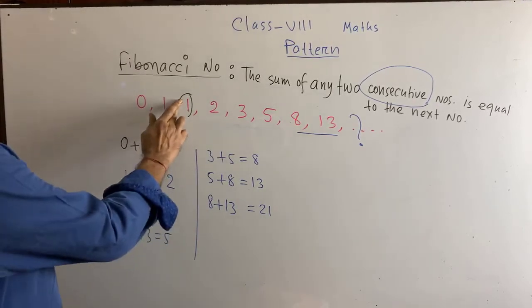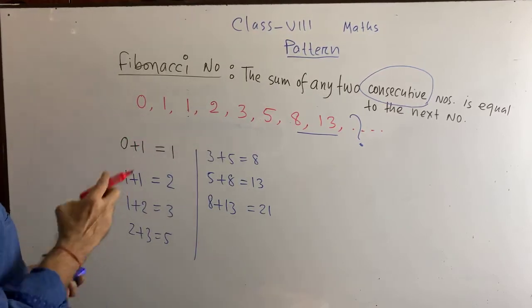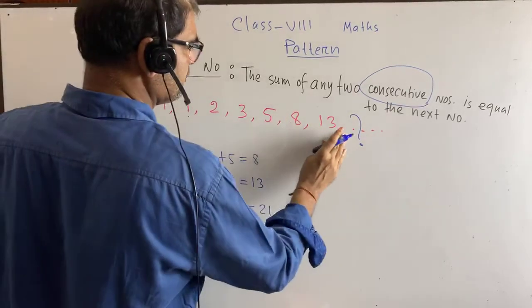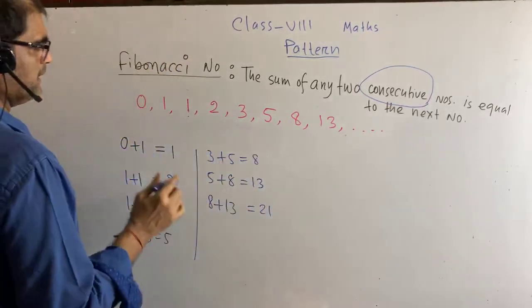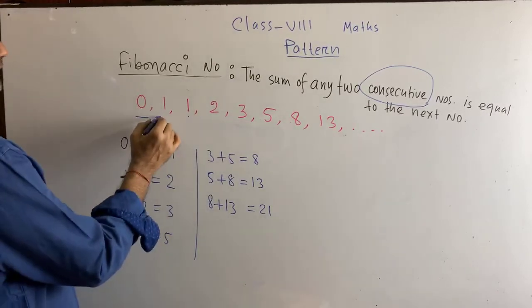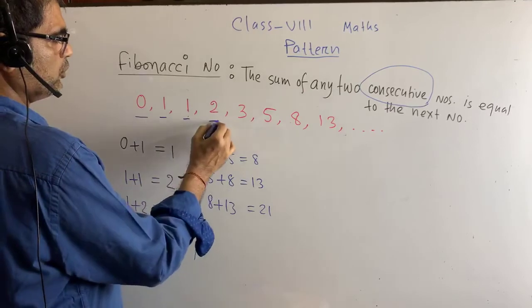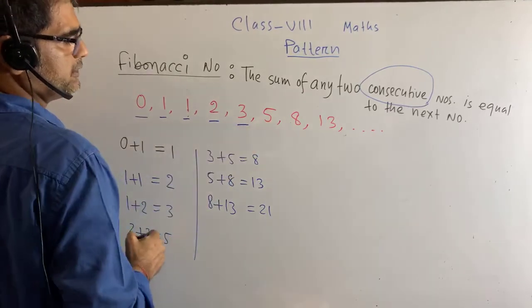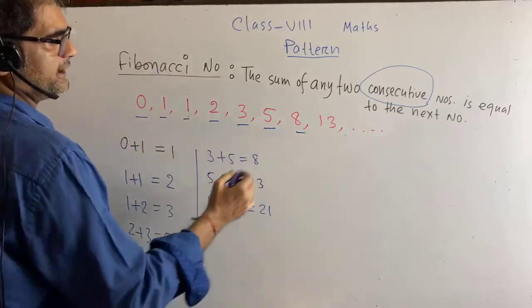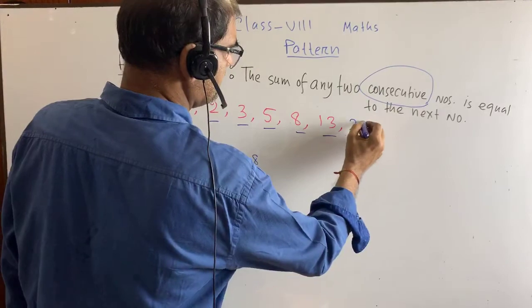Very good. Here, the first Fibonacci number, please try to understand, in this math our first Fibonacci number is 0. Second Fibonacci number is 1. Third Fibonacci number is 1. Fourth is 2. Fifth is 3. Sixth 5. Seventh 8. Ninth is 21. Now what is 10? 21 is the 10th.